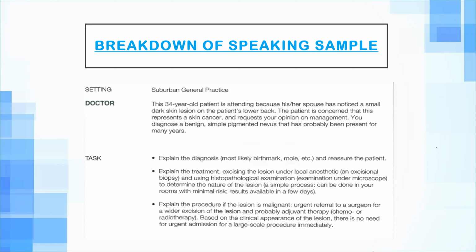So according to the breakdown of this speaking sample, one thing you should keep in mind is that throughout taking history, talking about the diagnosis and investigation, you should be very clear that you are using the right sentences, the right grammar, you're putting up a coherent and fluent speech, and you are actually making a conversation. You are letting the patient talk, you're addressing his concerns, you're not narrating anything. If you follow these rules, it will be very easy to nail the task.